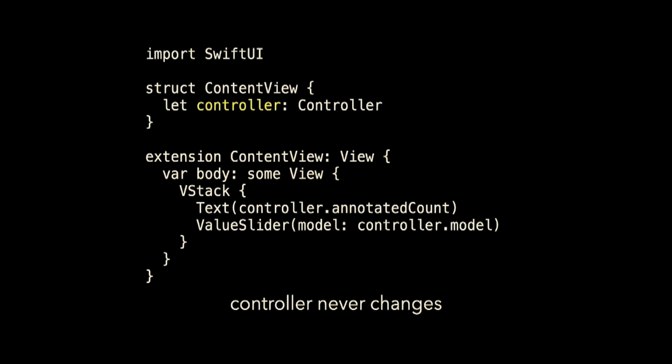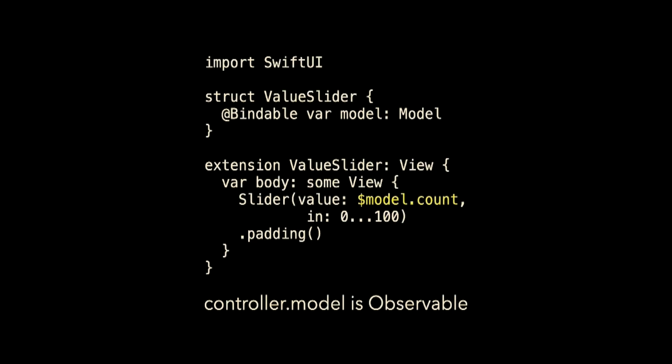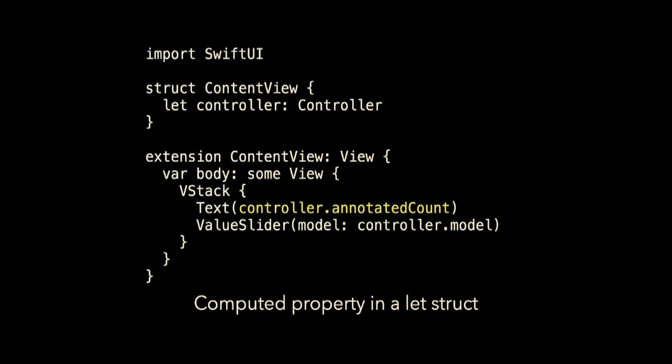And I find that stunning that my controller never changes, controller model never changes. Model's count is able to change because it binds through everything. And so I see my controller's annotated count on the screen.